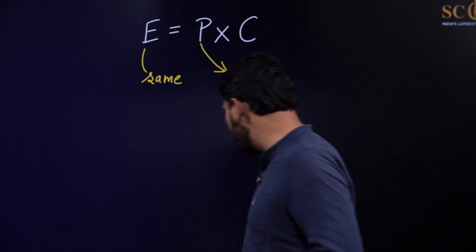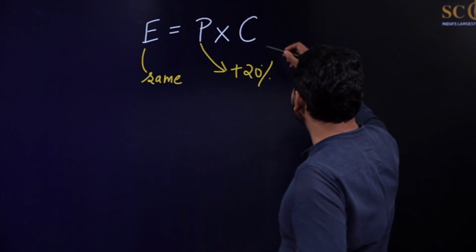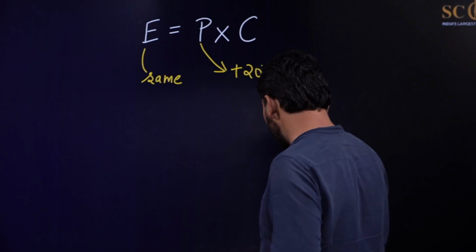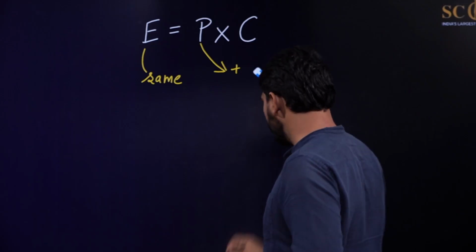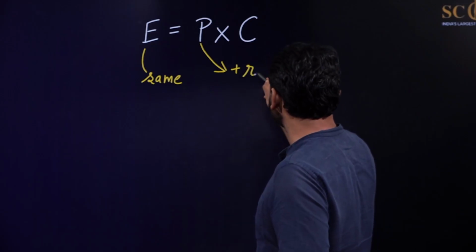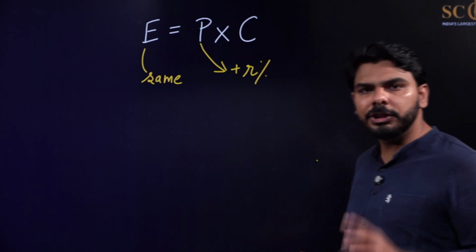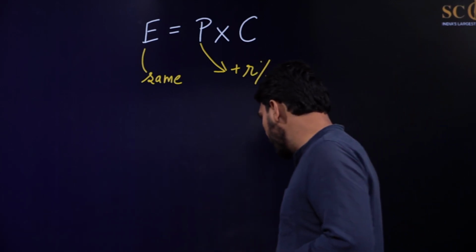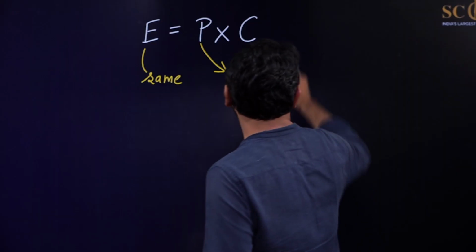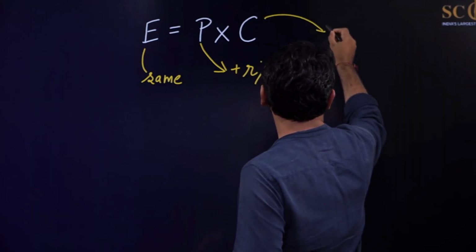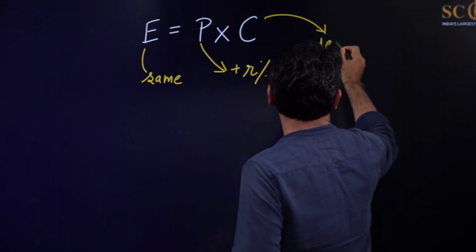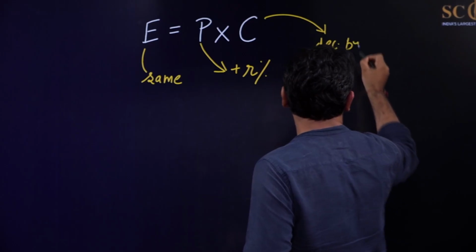The easy method is, if price is increased by R%, then it means that the consumption will decrease by how much percent?